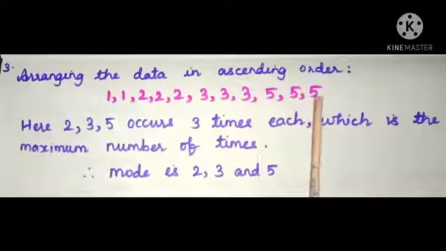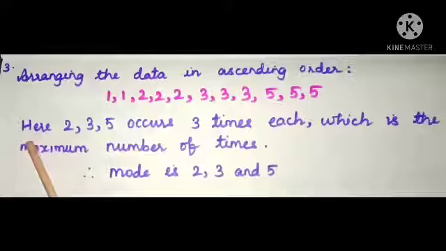Occurs, which means that appears. Okay. And here mode is the value of the data which occurs maximum number of times. Here 2, 3, 5 occurs 3 times, which is the maximum number of times. Thus, in this problem, we have 3 mode values, that is 2, 3, 5.